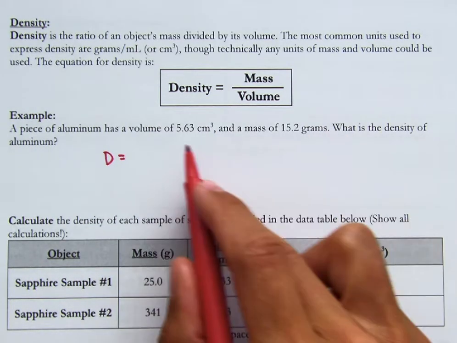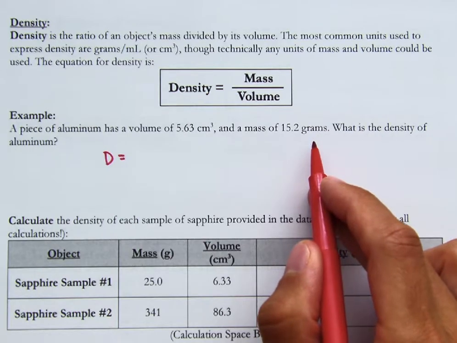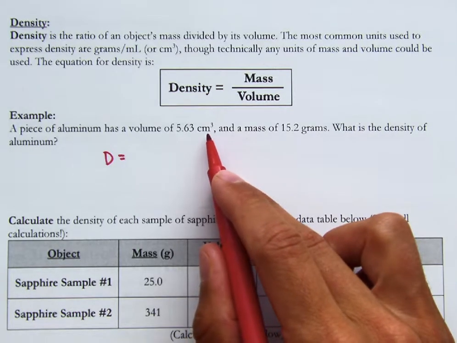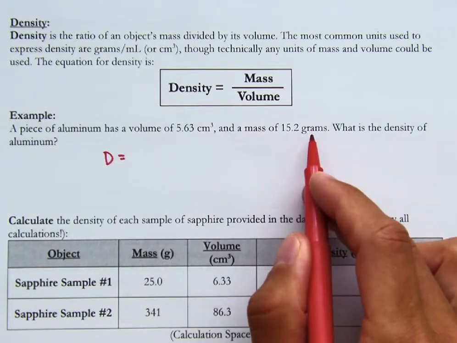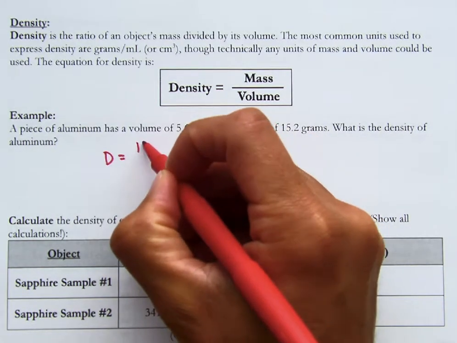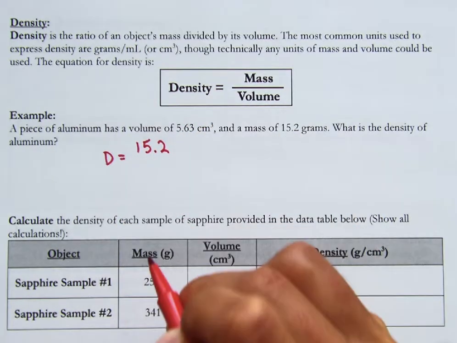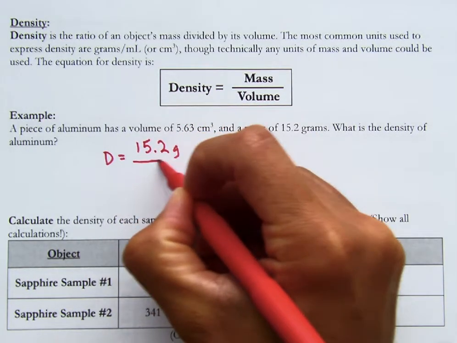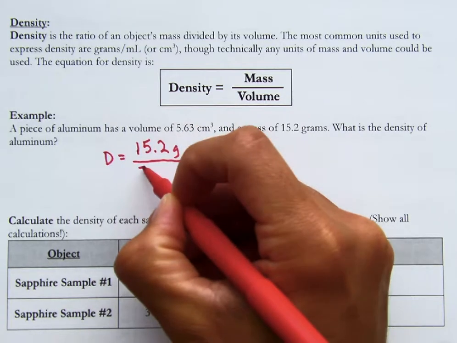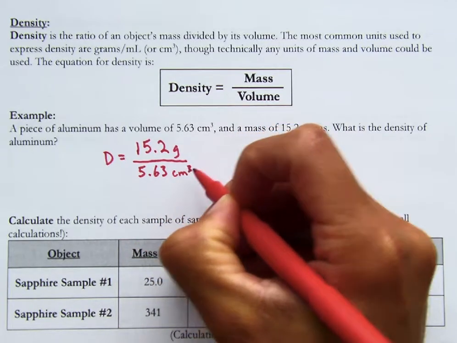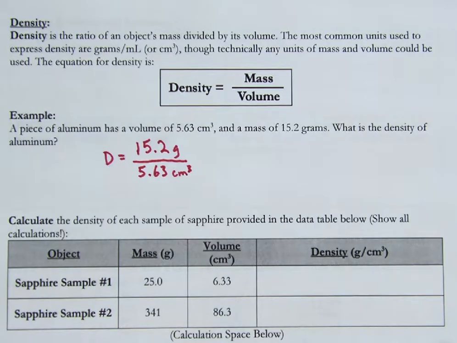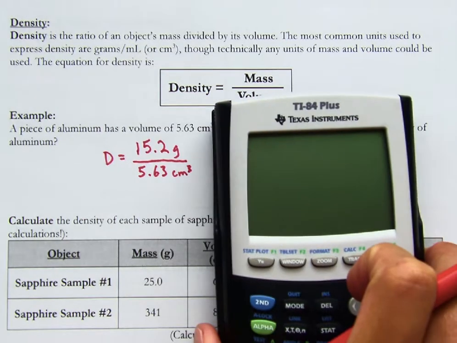Now, if you're trying to figure out which of these is the mass, you have to look at the units and know that centimeters cubed is not a mass. That's a length by a length by a length. That's three-dimensional length, which is volume. Grams is a unit of mass. So mass goes on top, 15.2 grams, and volume goes on bottom, 5.63 cubic centimeters. So if you take grams divided by cubic centimeters, your answer is going to be density in grams per cubic centimeter. Now let's see what our calculator spits out.